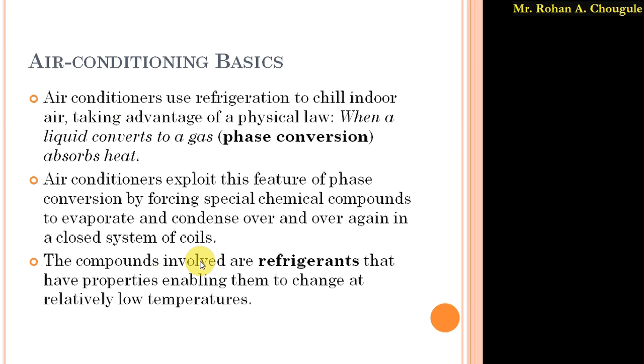In this system, a phase conversion technique is used, where liquid converts into gas by absorbing heat. Refrigerants are used as a special chemical compound which has the property to change from one form to another at low temperature.